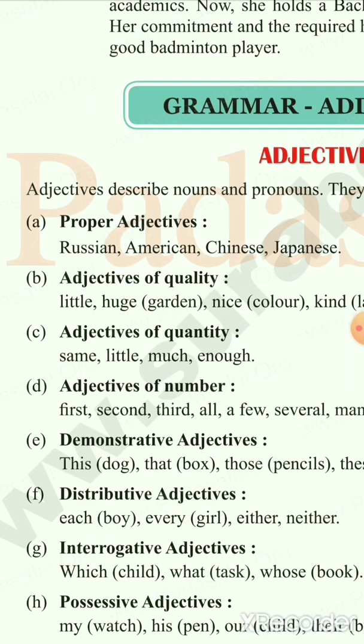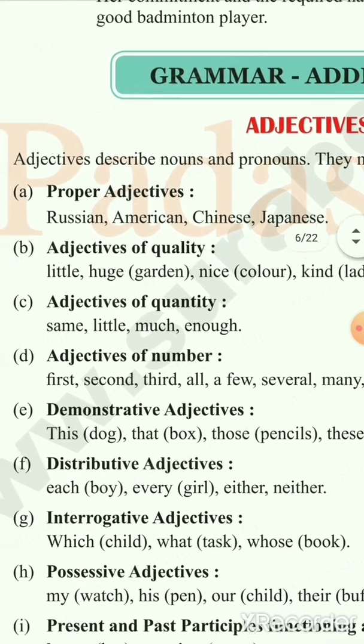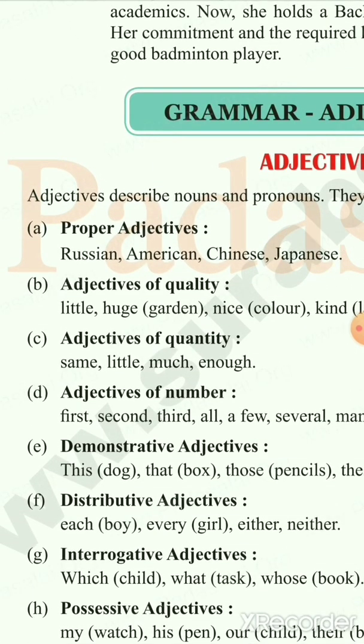Superlative degree, most beautiful. So when you syllabify the word beautiful, you get more than one syllable. In such cases, if you have more than one syllable, you have to add the word more in the beginning for the comparative degree and most in the beginning for the superlative degree. That is for more than one syllable.